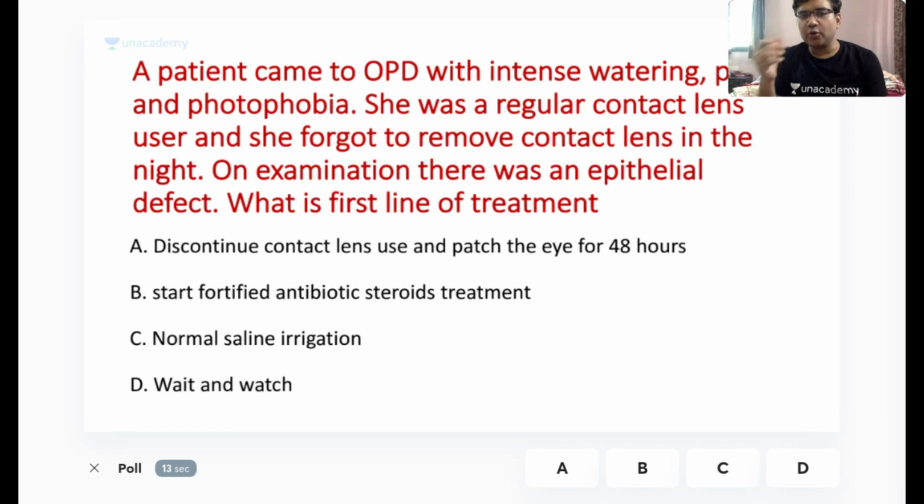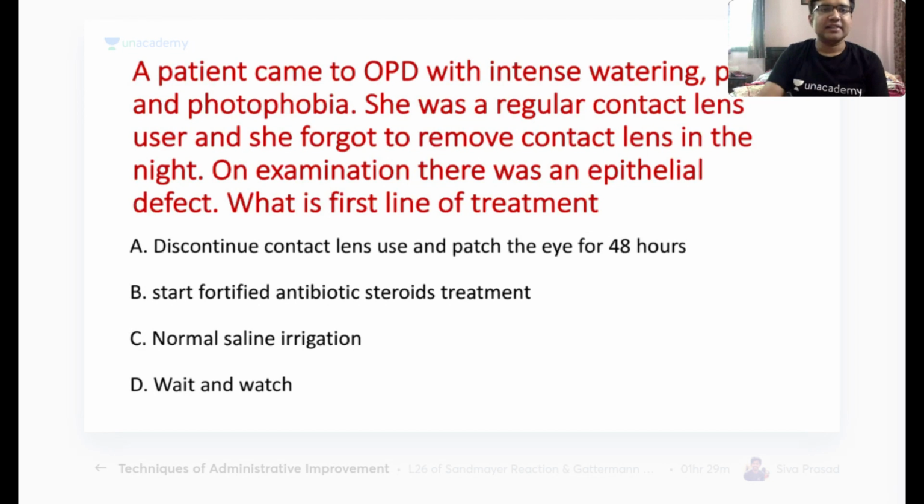Okay, so the patient came to the OPD with intense watering, pain and photophobia. She was a regular contact lens user and she forgot to remove the contact lens in the night. On examination, there was an epithelial defect. What is the first line of treatment in these patients? So the answer here is very good, discontinue contact lens.